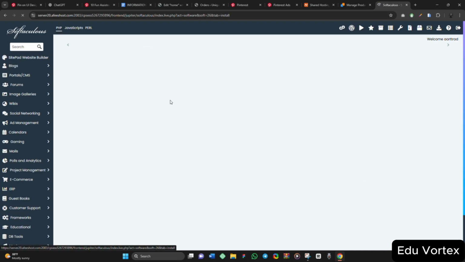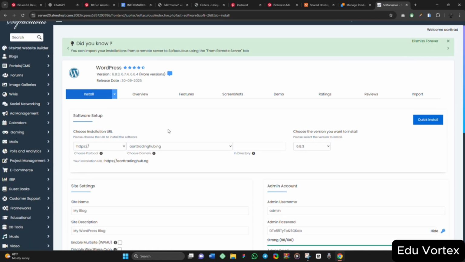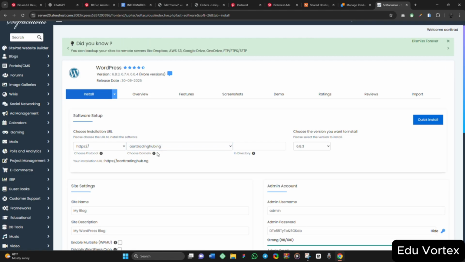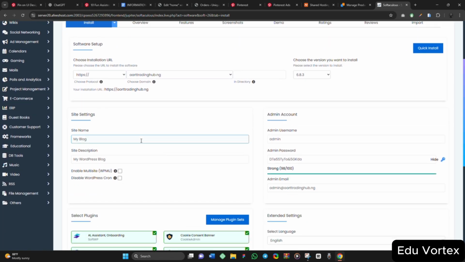When you click on this install, that means you want to install a new WordPress. So you click on that particular domain that you want to put WordPress on. I already have WordPress on this, so I've not been installing anything. You enter the site name, you enter the site description. You can easily leave it like this. Then when you get into your WordPress, you can now log in and edit all this stuff.